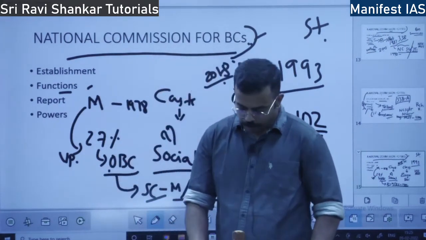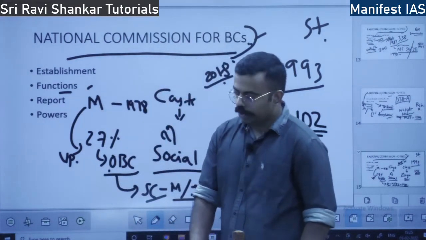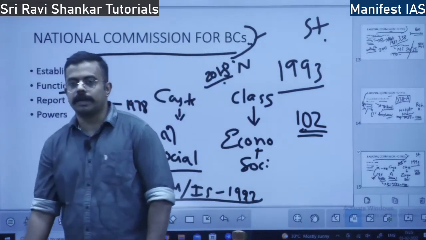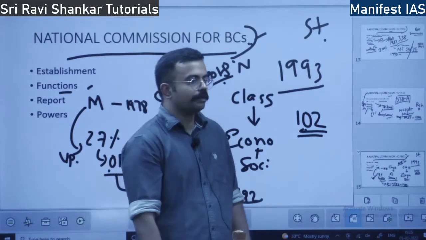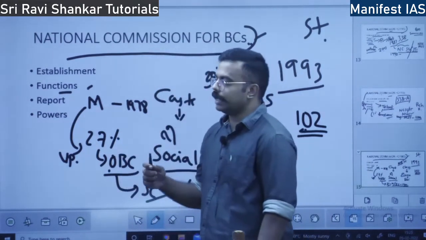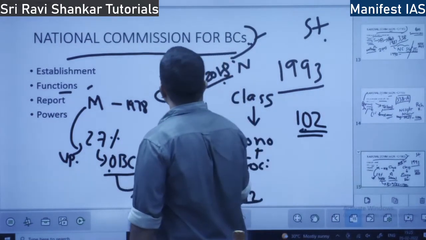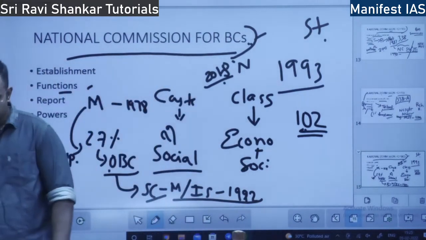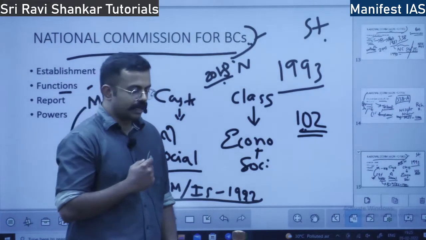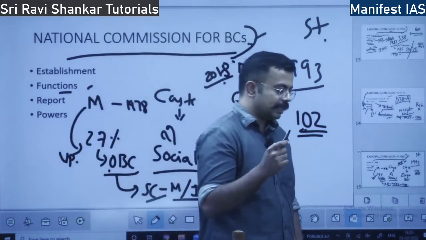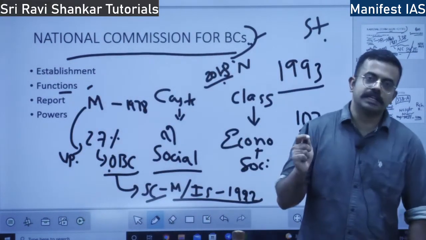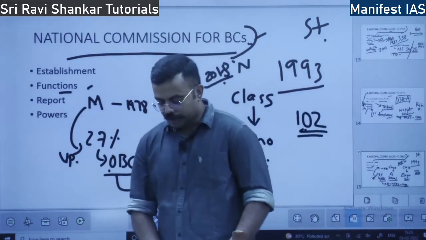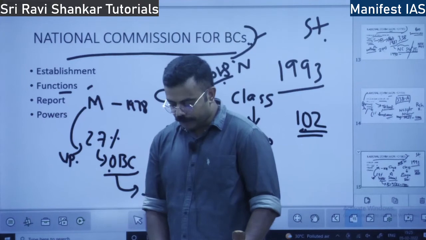Later on parliament debates it, and the recommendations have to be implemented. If the government does not implement any of the recommendations of the NCBC, then they have to give an explanation to parliament saying why these recommendations were not implemented.